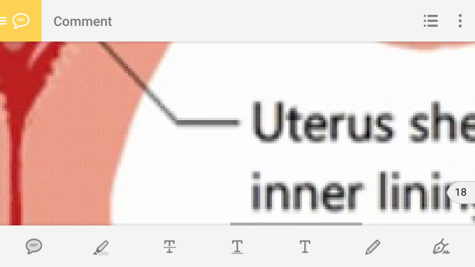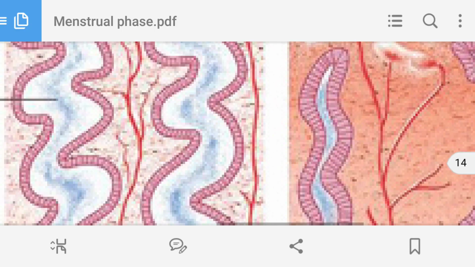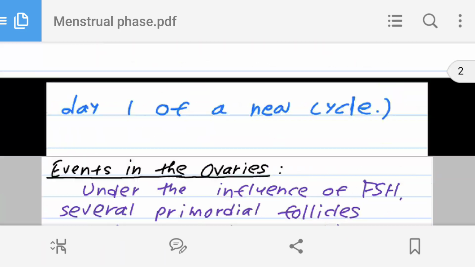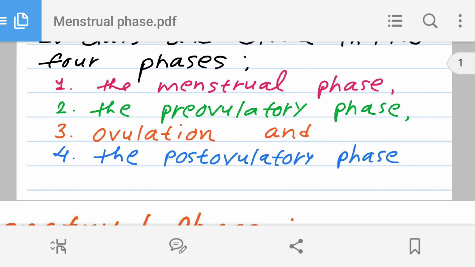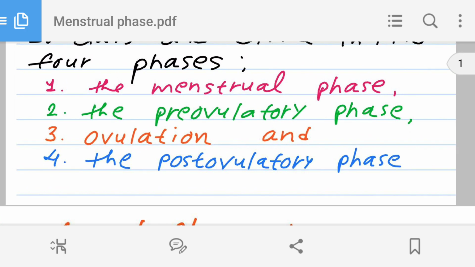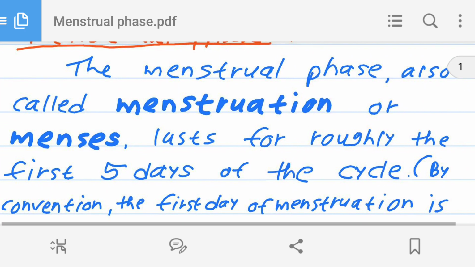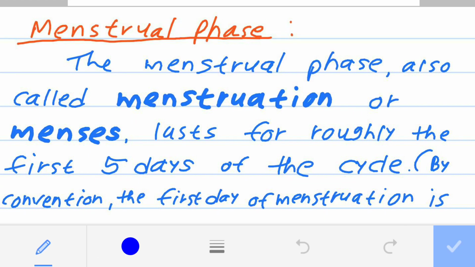So the menstrual cycle is divided into 4 phases. Once again, we are reaching this page. You need to remember these names: menstrual phase, days 1 to 5; pre-ovulatory, 6 to 13; day 14, ovulation; and days 15 to 28, the post-ovulatory phase. Today our topic of discussion is the menstrual phase.